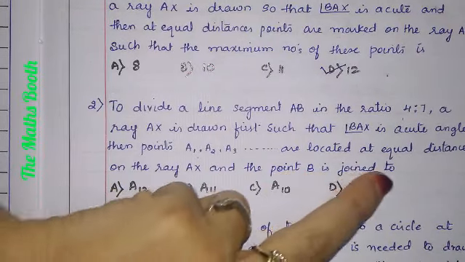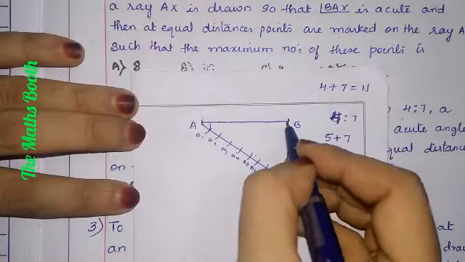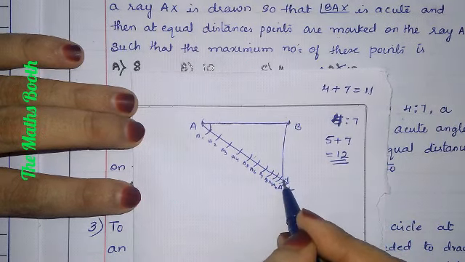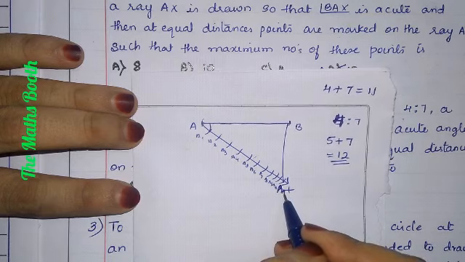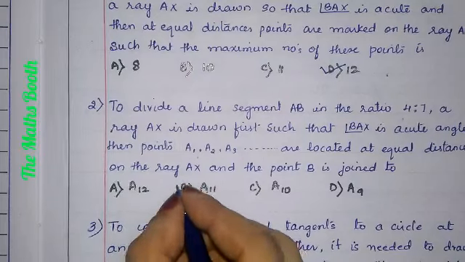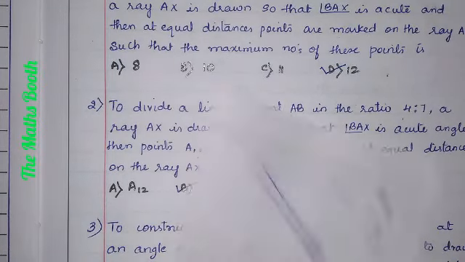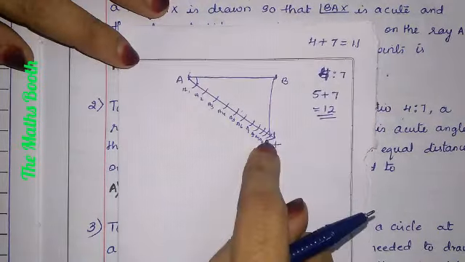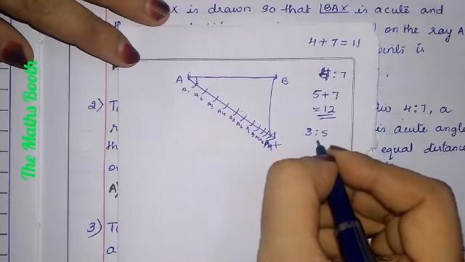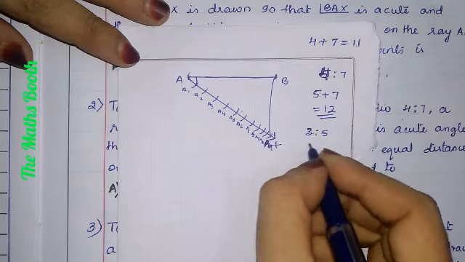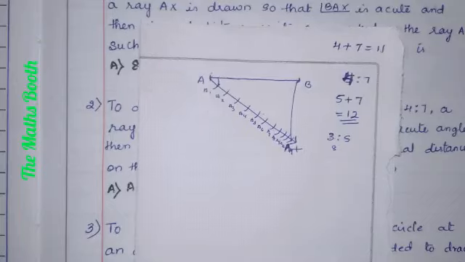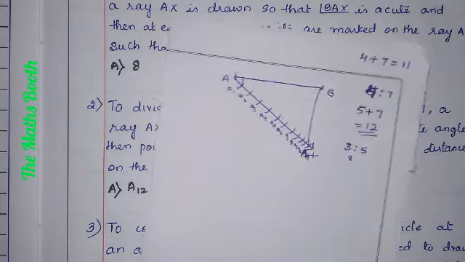And the point B is joined to... Point B will always join to the last point, that is A11. Here the last point is A11. So the point will join to which point? A11. In this problem, the point will join to A11. Here, if the number is changed, for example 3:5 comes, how many arcs will it come? 8 arcs. So the point will join to A8, based on the numbers. You should understand the method here.